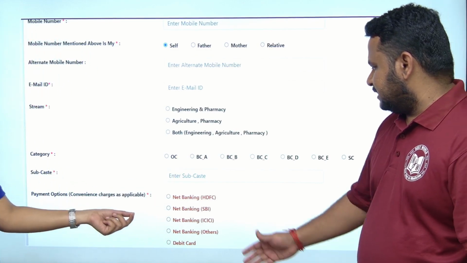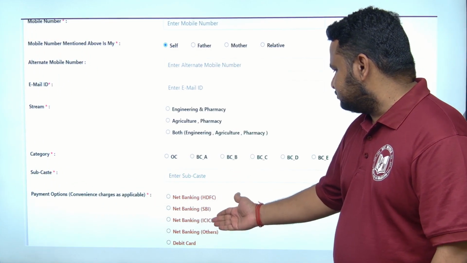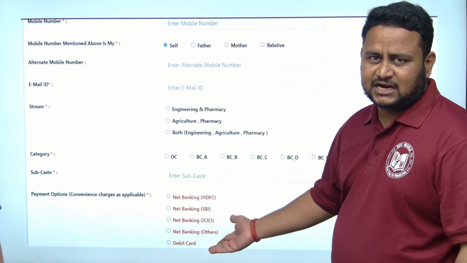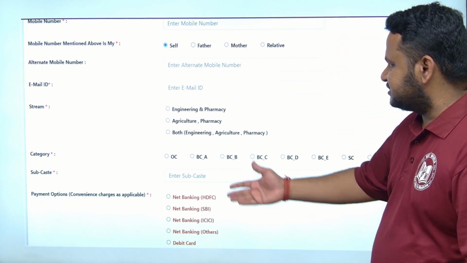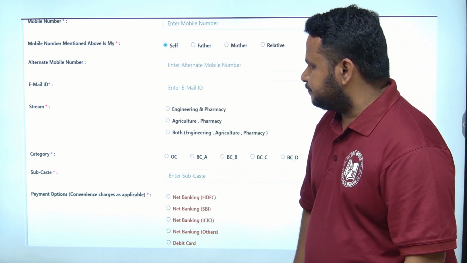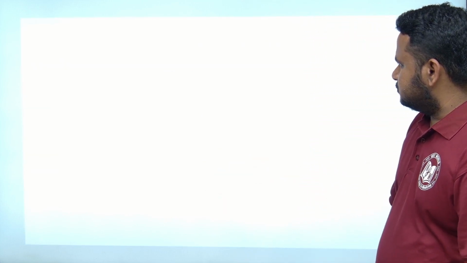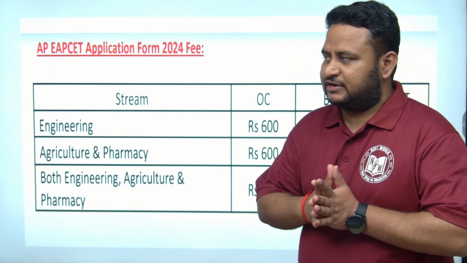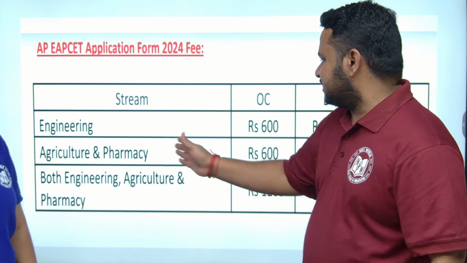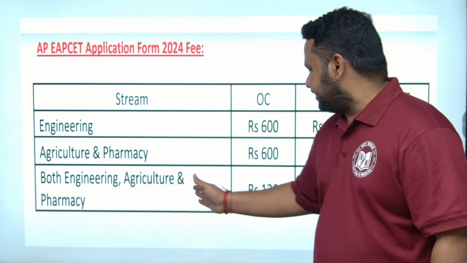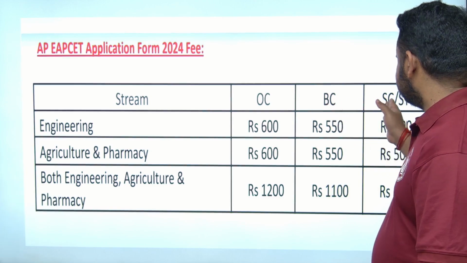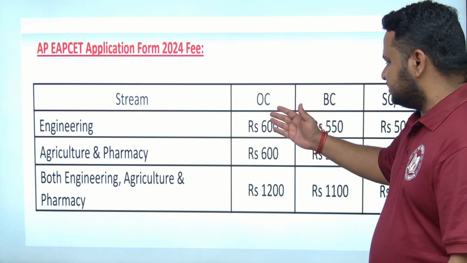You can choose any of these payment options. Sir, please give clarity on this. Net banking using HDFC, SBI, ICICI or other banks, and you can use a debit card or credit card. Next, when it comes to the fee, we have separate fees for engineering, agriculture and pharmacy. Suppose you are applying for all 3, this is the fee based on the category: backward class, SC, ST and open category.